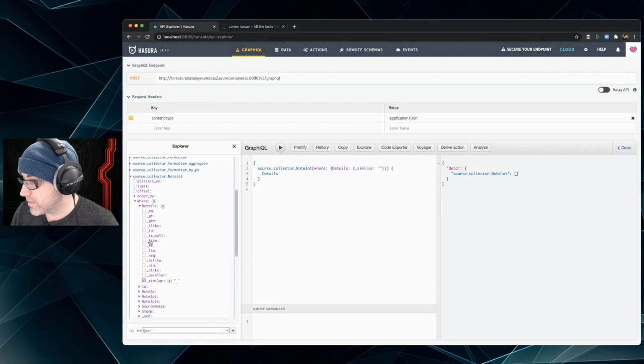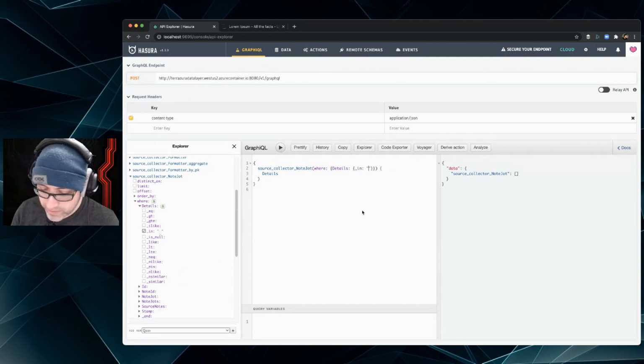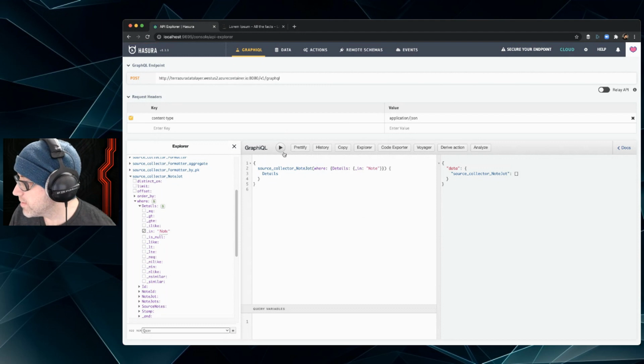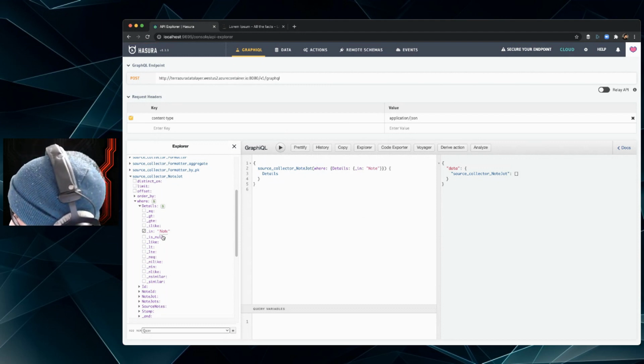Let's see here. Similar. Let's put note in that. Well, I didn't do it either. What is it? Equal. Oh, N. I think N is what I was trying to do.